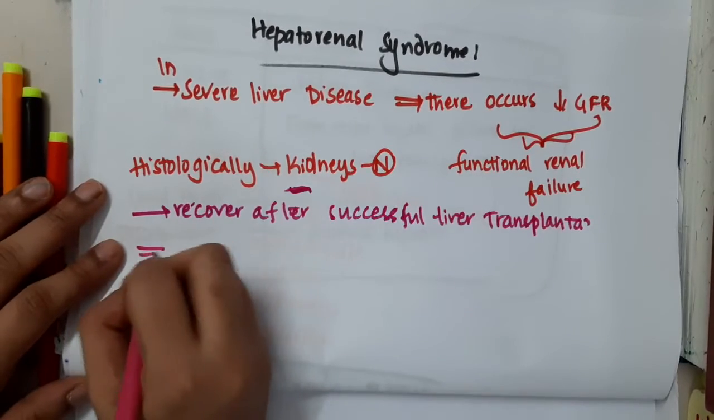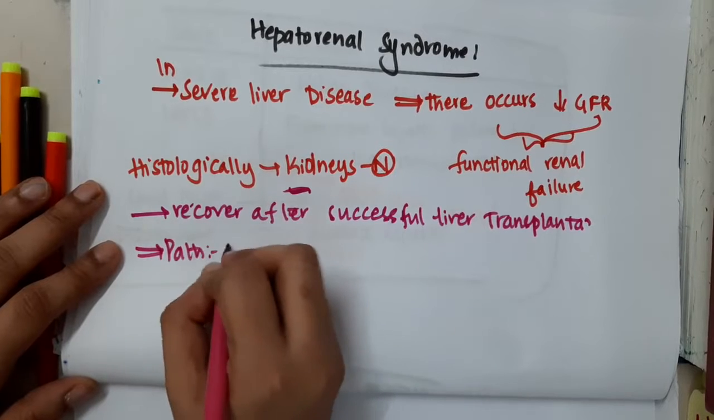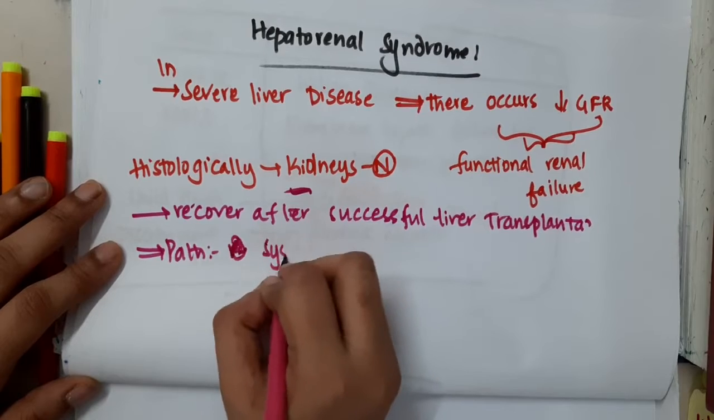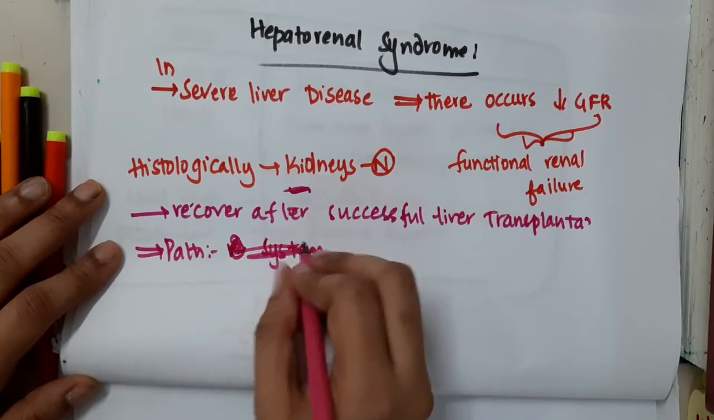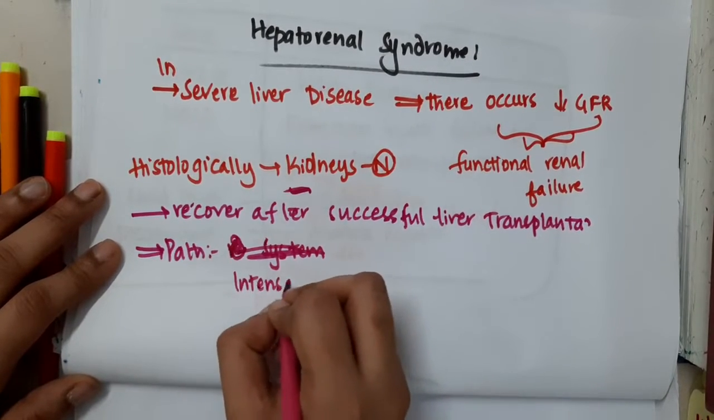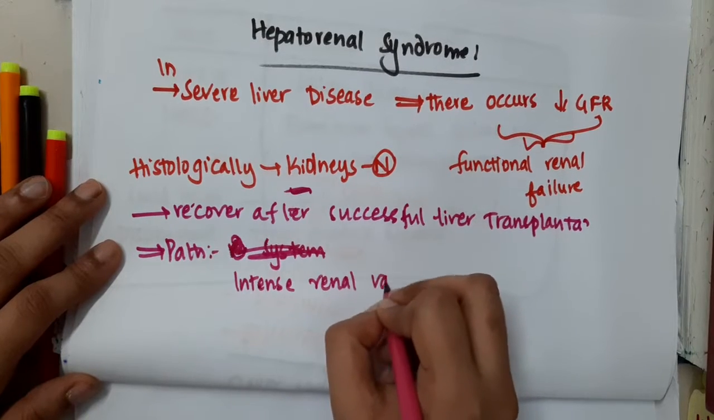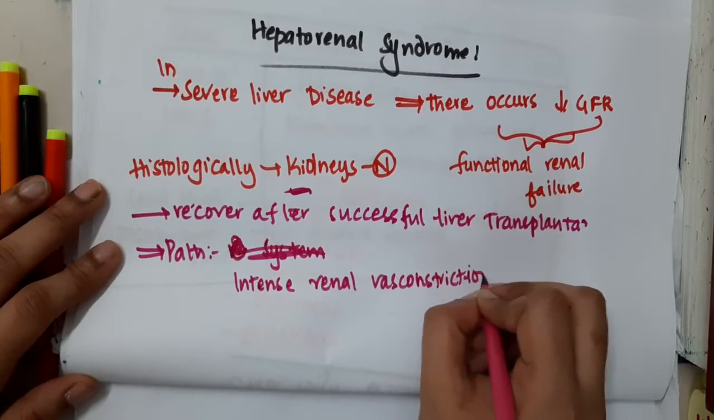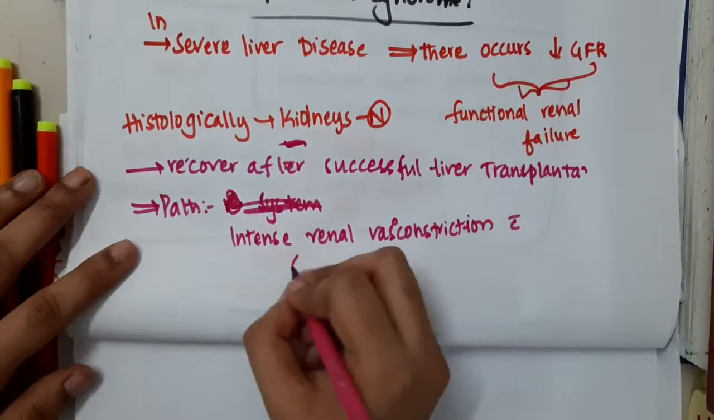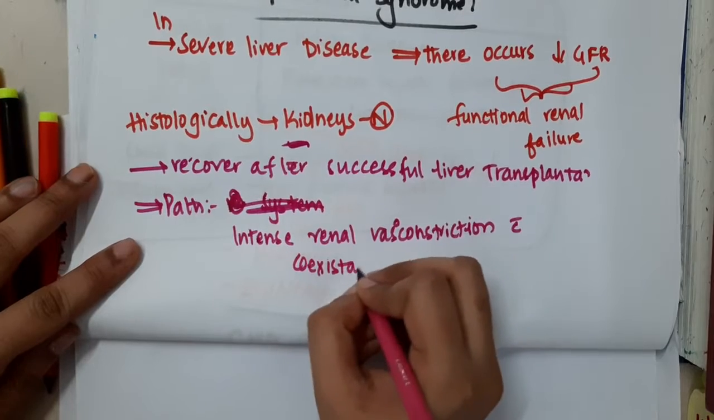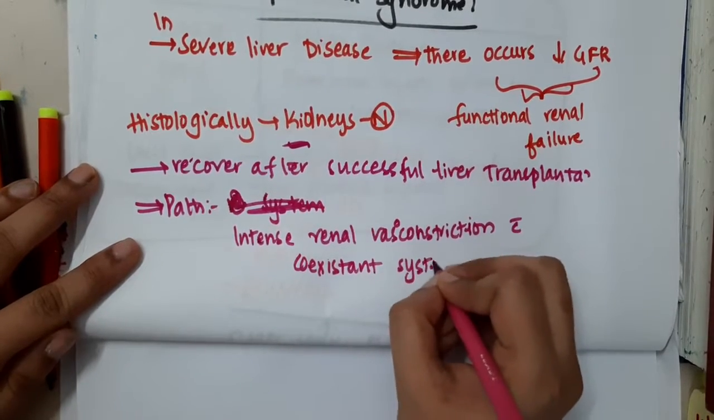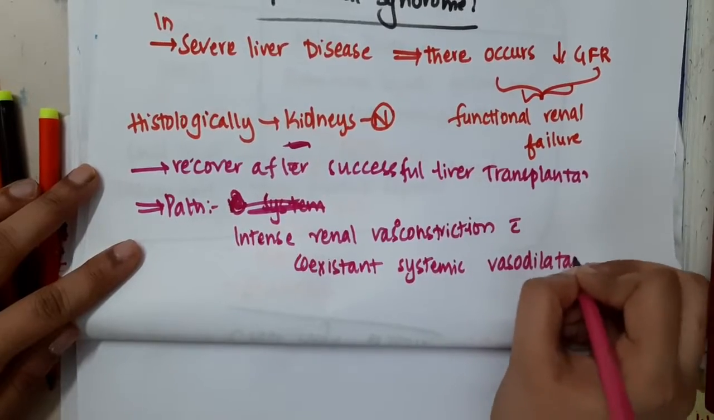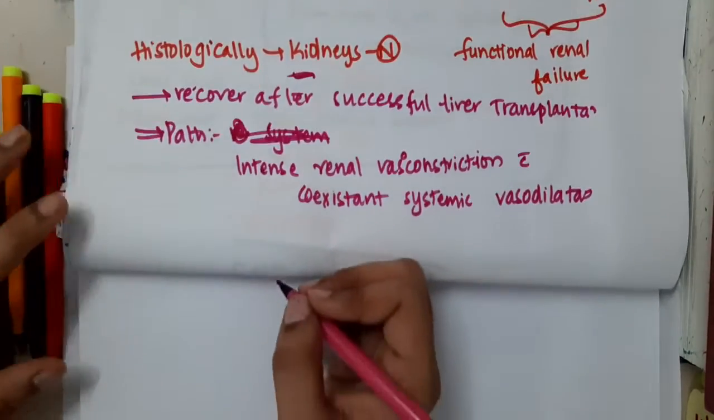The main problem here, the pathology, is mainly due to intense renal vasoconstriction. The blood vessels supplying the kidneys are vasoconstricted, with coexistent systemic vasodilatation. There occurs systemic vasodilatation also. So this is the pathogenesis of hepatorenal syndrome.